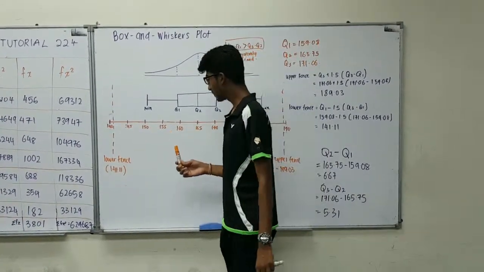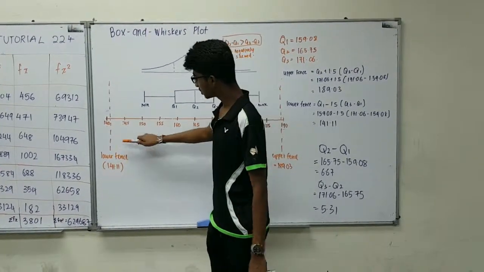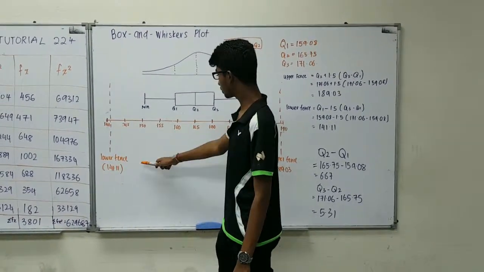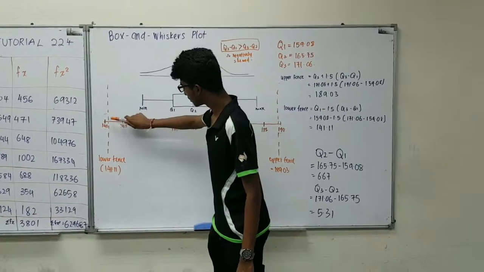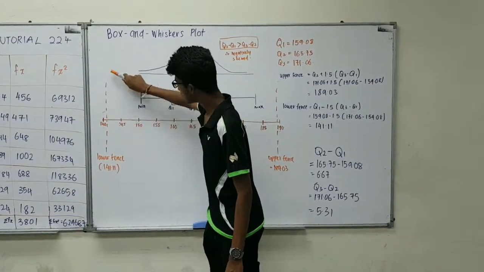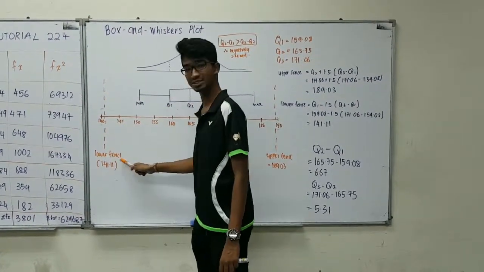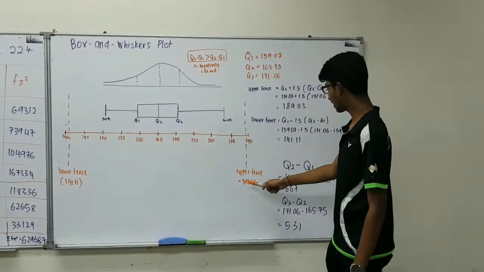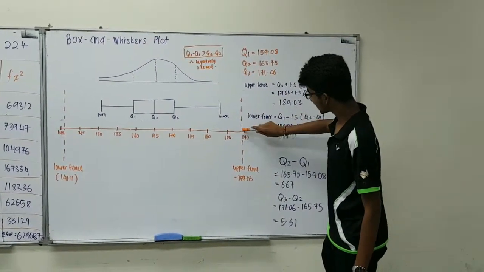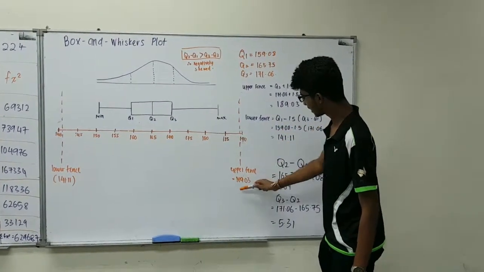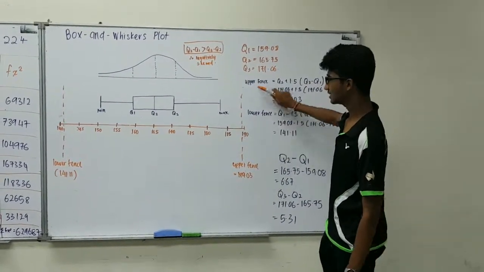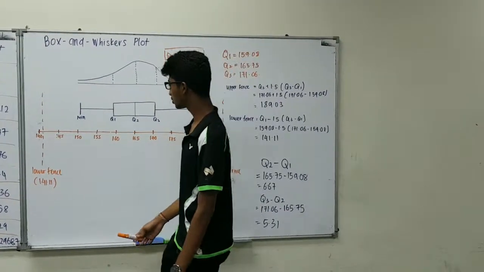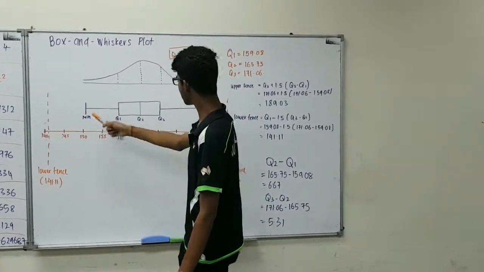To start with, we start with the lower fence, which is 141.11. Here we draw a dotted line and label it as the lower fence. Then moving on to the upper fence, which is 189.03, we draw the dotted line.